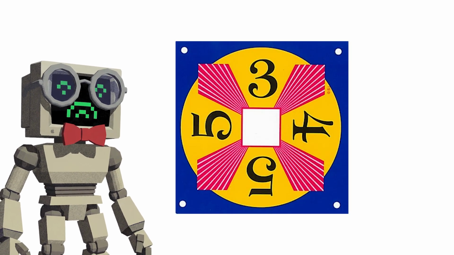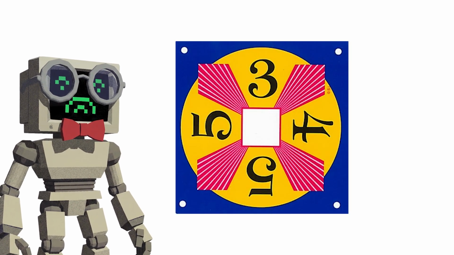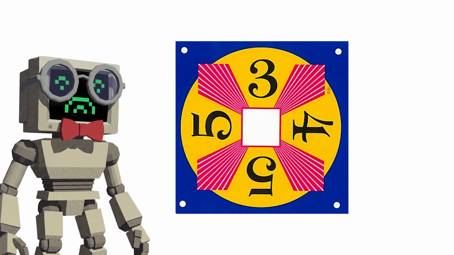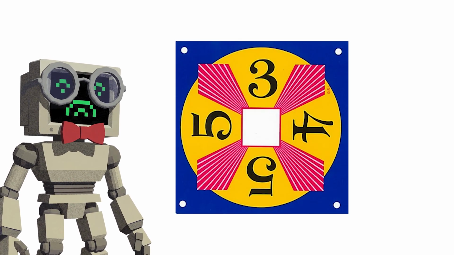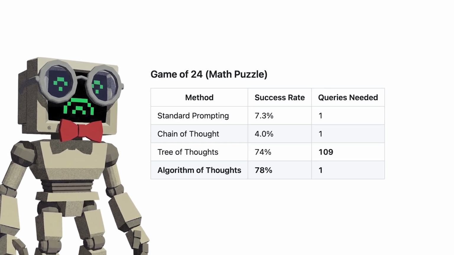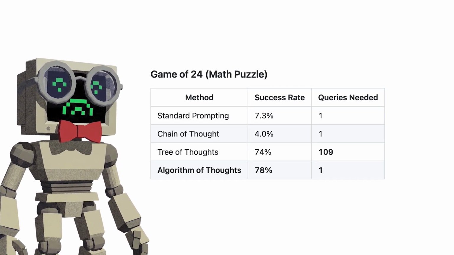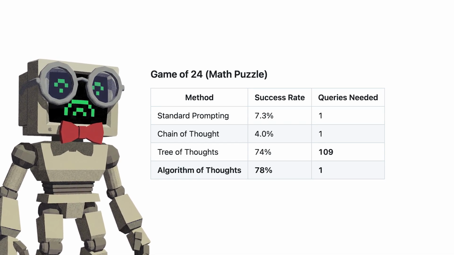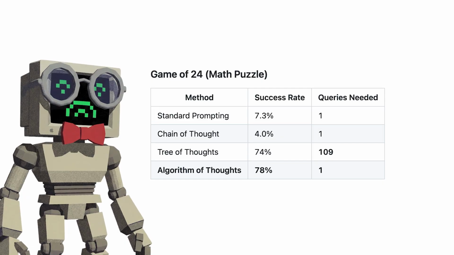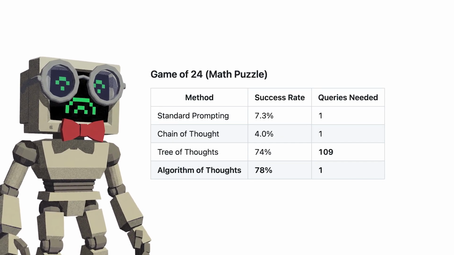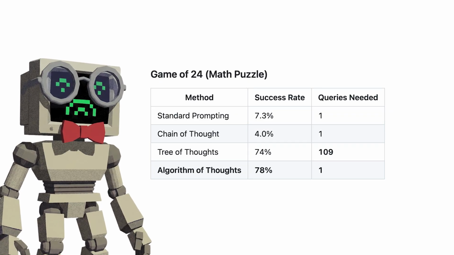The game of 24 is a mathematical puzzle where you combine 4 numbers using basic operations to reach exactly 24. It requires strategic thinking because early choices constrain everything that follows. Standard chain of thought prompting with GPT-4 solved this puzzle 4% of the time. Tree of Thoughts with GPT-4 solved it 74% of the time. That's not a marginal improvement. That's the difference between a technique that functionally doesn't work and one that works most of the time.